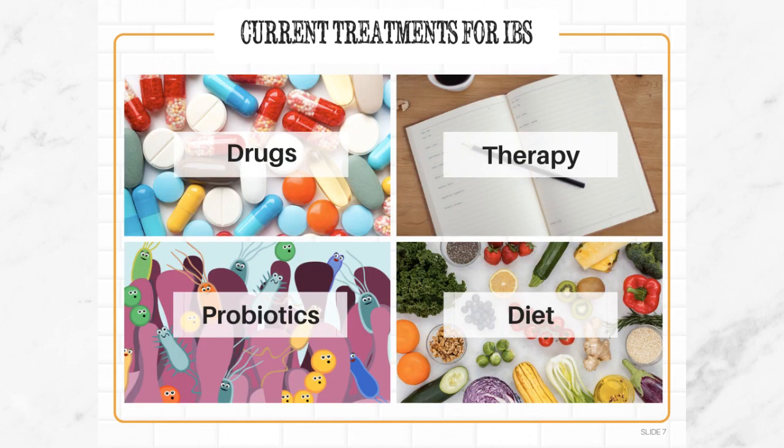Because individuals each experience a wide range of symptoms in a chronic manner, treating IBS can be difficult. The main approaches include drugs, therapy, probiotics, which is a newer approach with limited evidence, and also dietary approaches. An individualized diet should be the first approach to treating IBS due to the lack of side effects and potential efficacy in relieving symptoms.